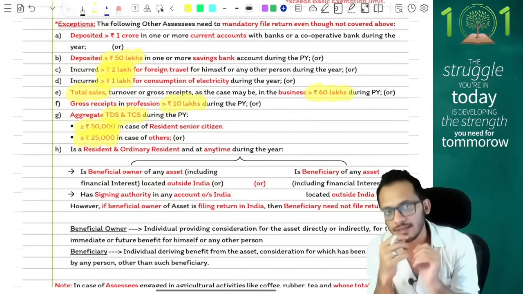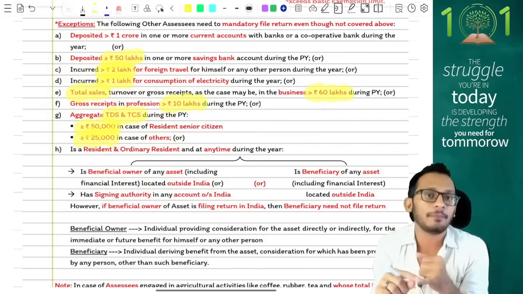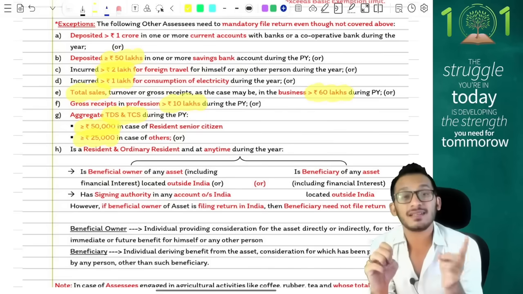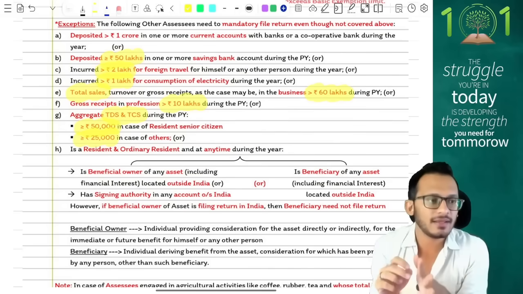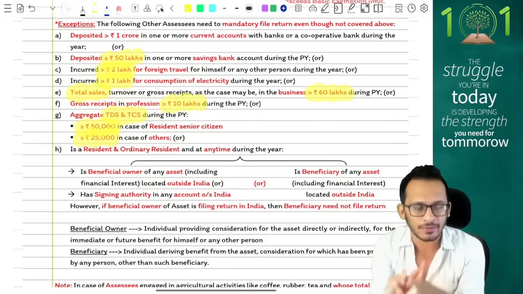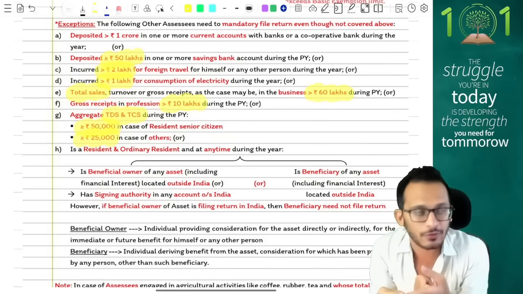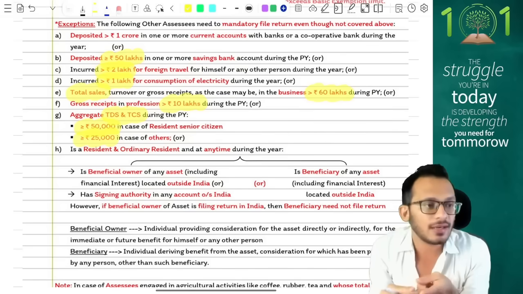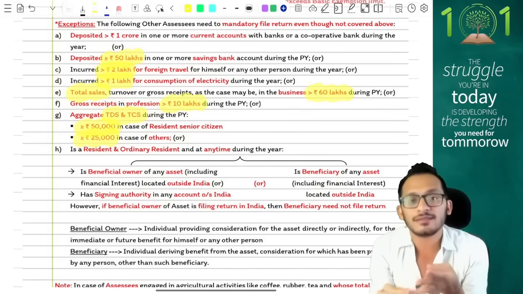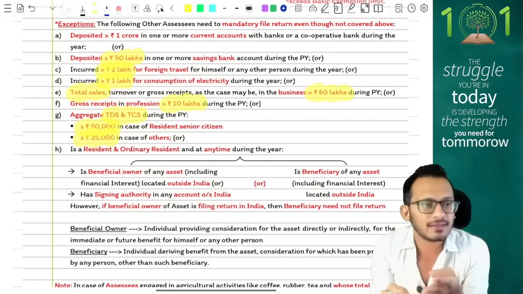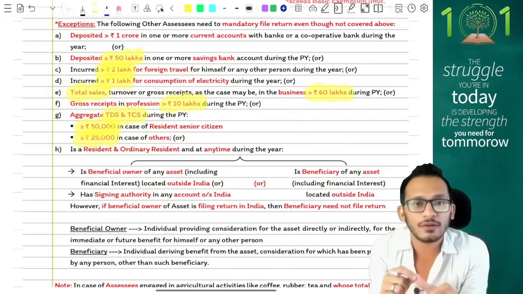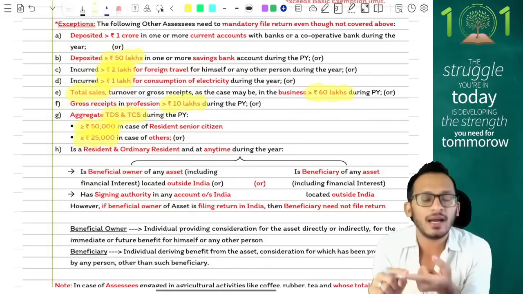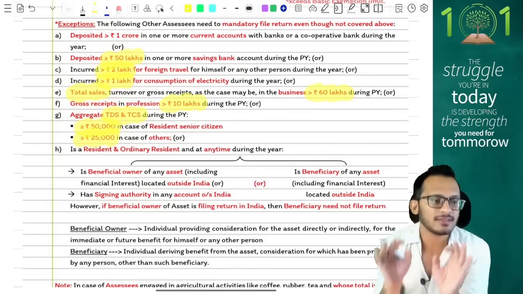So, two instances where return filing becomes mandatory. If you're a company or a firm, return filing is mandatory. Any other person must file a return if their GTI, ignoring any capital gains exemption, goes beyond the basic exemption limit. In financial transactions: 1 crore for current account, 50 lakhs for savings account, 2 lakhs for foreign travel, 1 lakh for electricity charges, sales of more than 60 lakhs in business, 10 lakhs in case of profession, TDS of more than 50,000 for senior citizens, 25,000 for normal persons, and any ROR having foreign bank accounts or any foreign assets.